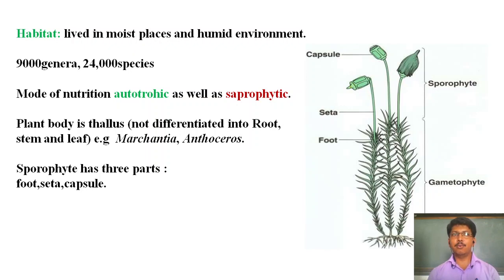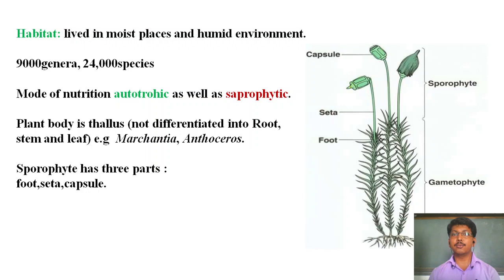They have 900 genera plus in the world, because day to day new species are discovered and added to the genera. They have 24,000 species plus up to this year.